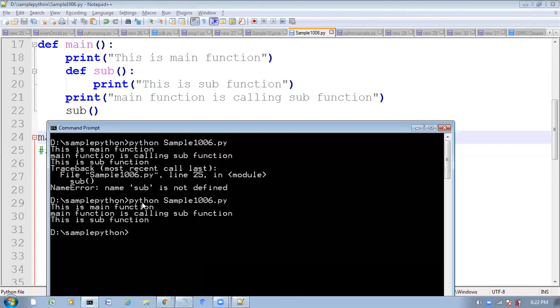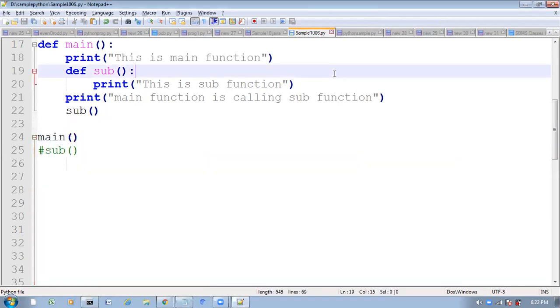So here, this is the main function. Main function is calling sub function, and this is a sub function. Like this, you will get the output. Is it clear? Please respond. Is it clear?